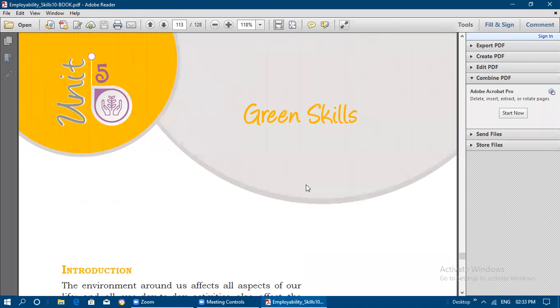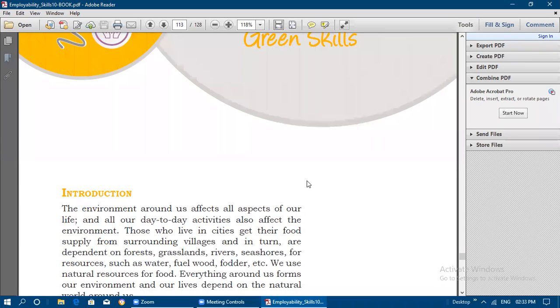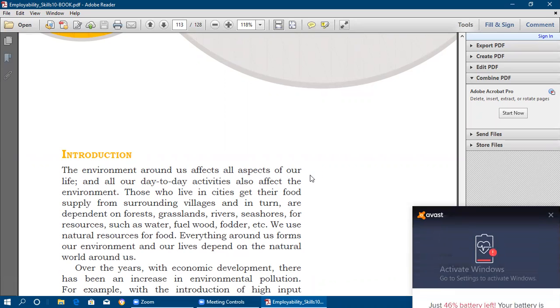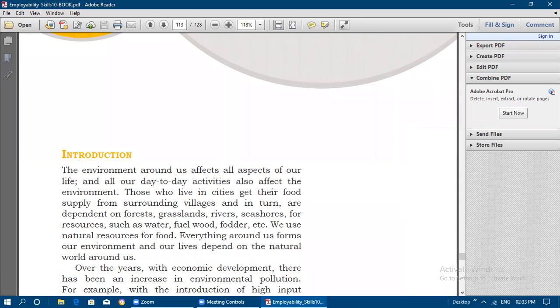Now we are going to discuss Unit 5, that is green skills. The environment around us affects all aspects of our life, like water or food. Whatever we have in our daily life, everything is affected by our surroundings. All our day-to-day activities also affect the environment.